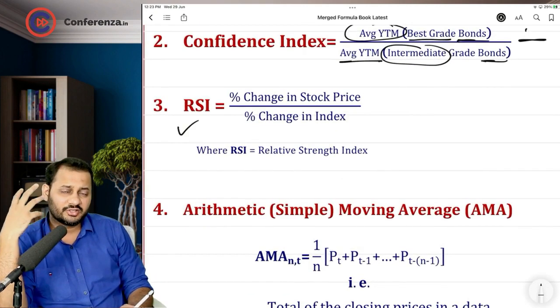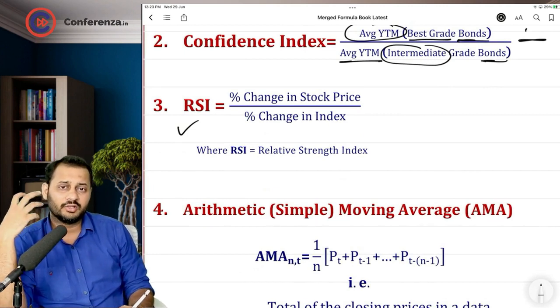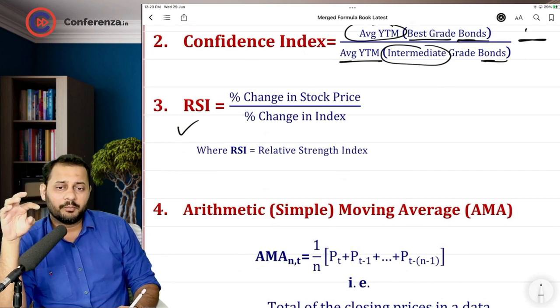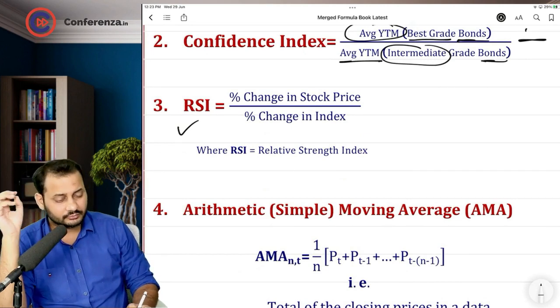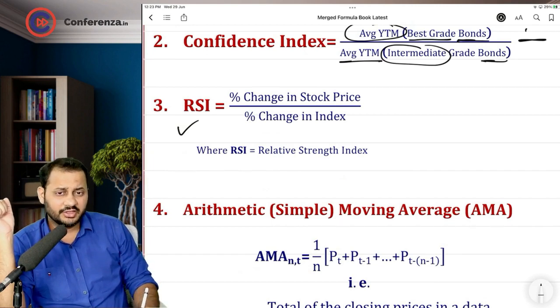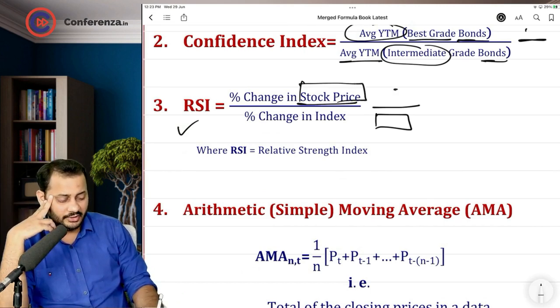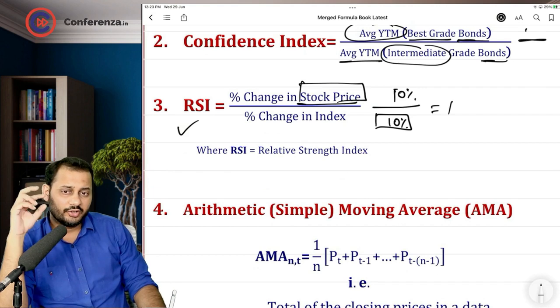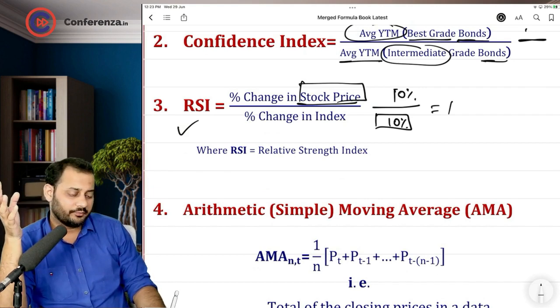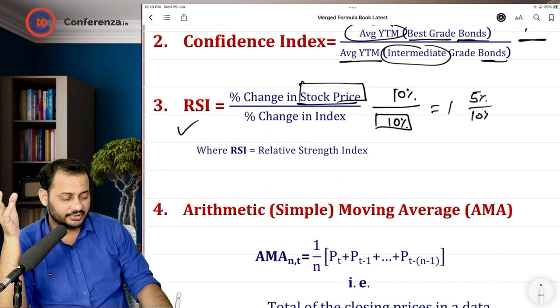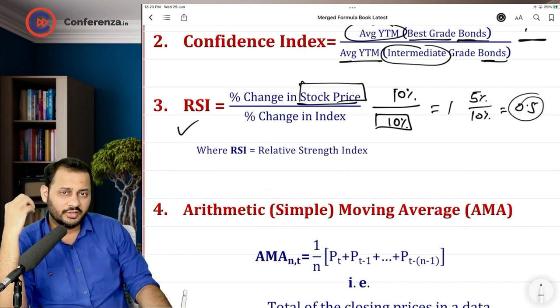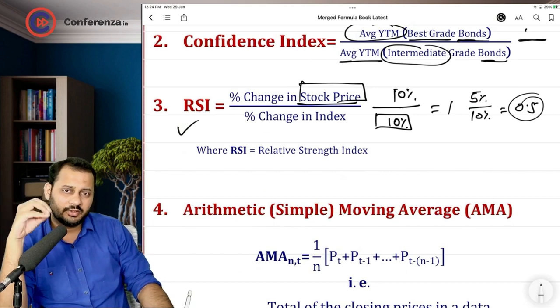RSI is more of the strength. RSI, relative strength index, shows how much you can rely on a particular stock. This comes down to your belief in that stock compared to the economy. So percentage change in the index denotes the percentage change in the economy, and stock price means the stock that you're looking into. So if your stock changes by, let's say, 10%, and the stock index also changes by 10%, that means your stock is going according to the economy. But if your stock changes by 5% and the index changes by 10%, that means your stock is only 50% reliable as compared to the economy.